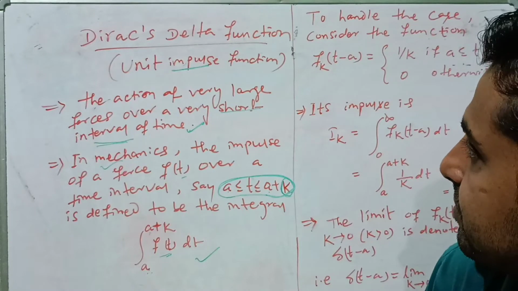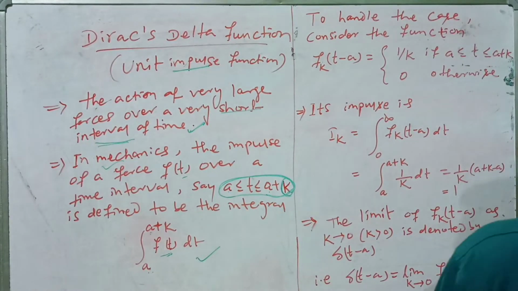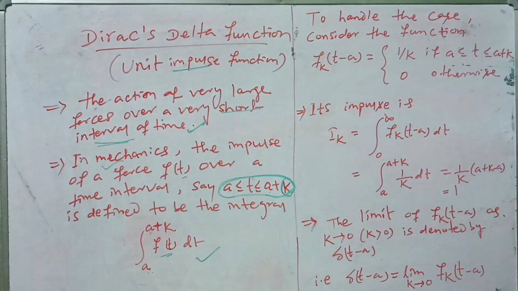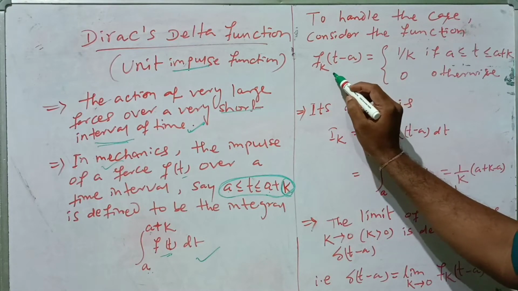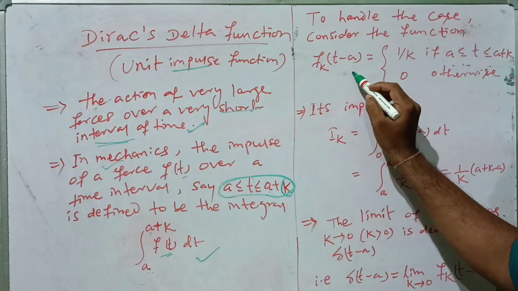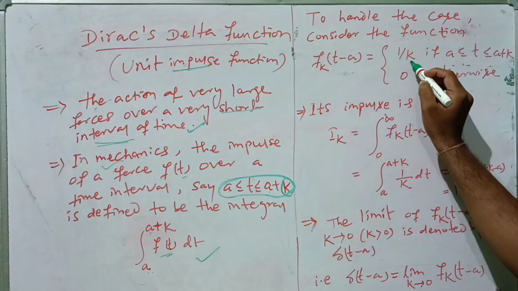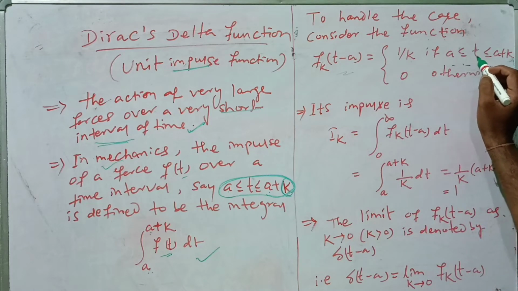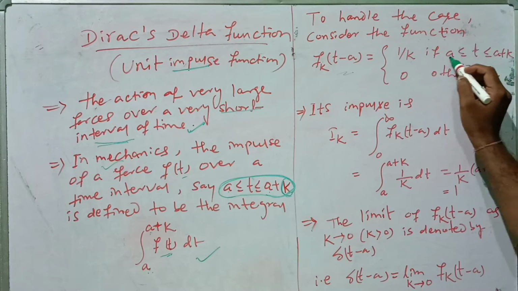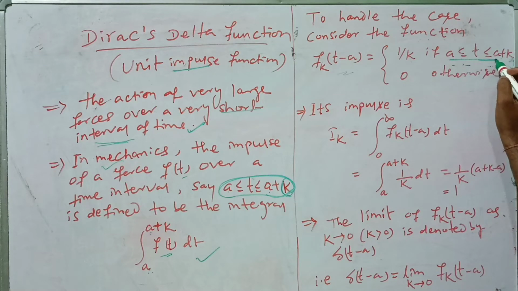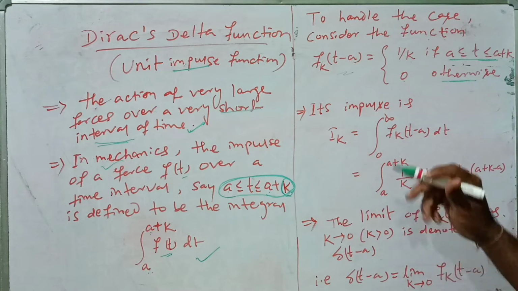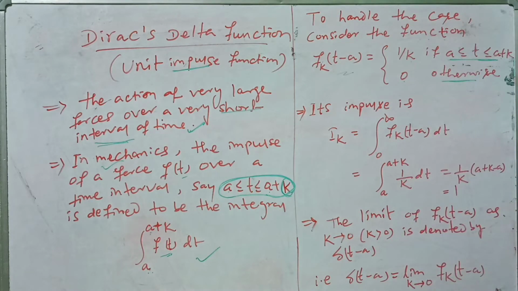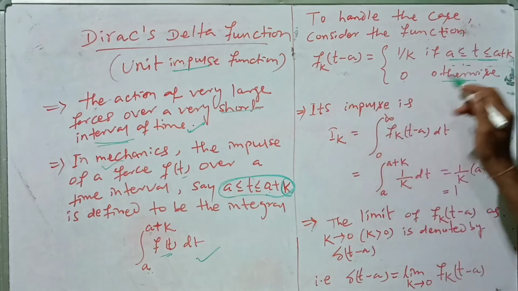Okay, so to handle this type of situation, we can consider the function f_k(t-a) equal to 1/k if t is between a and a+k, and 0 otherwise. Why do we take f_k(t-a) like this?